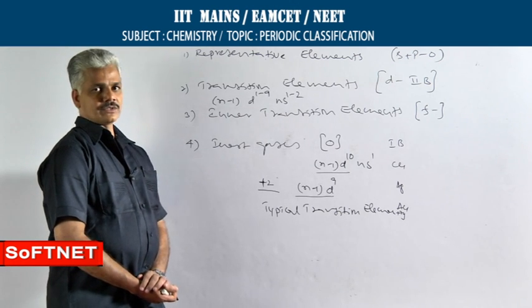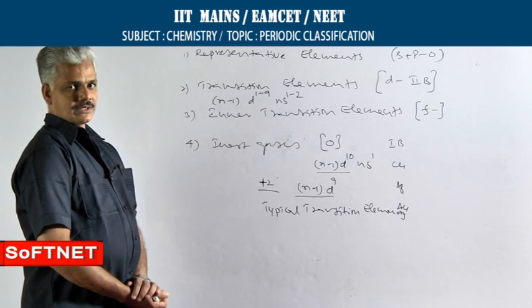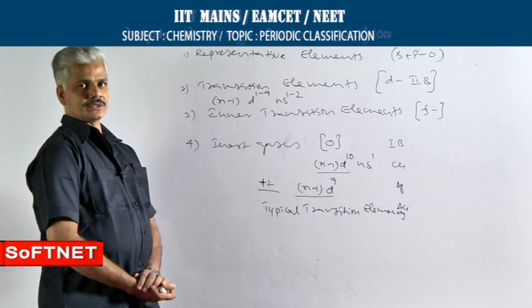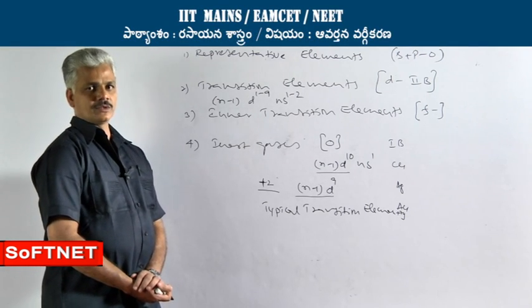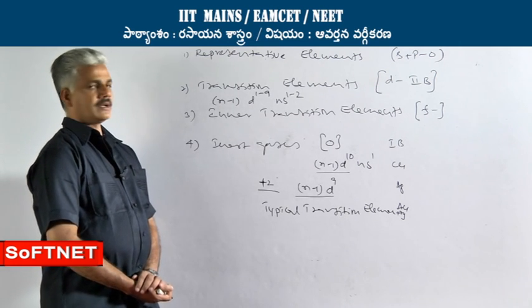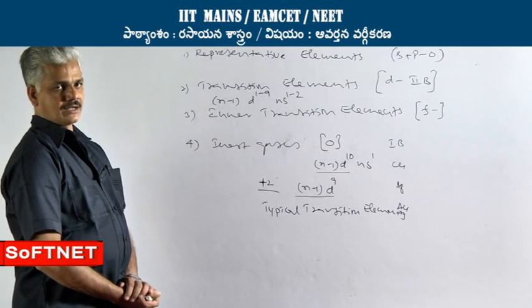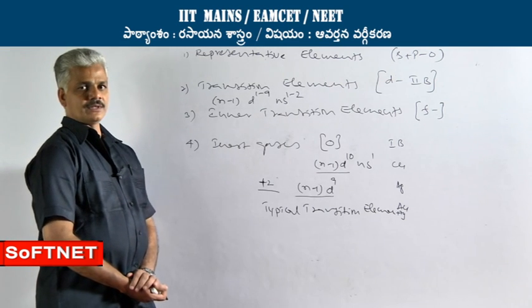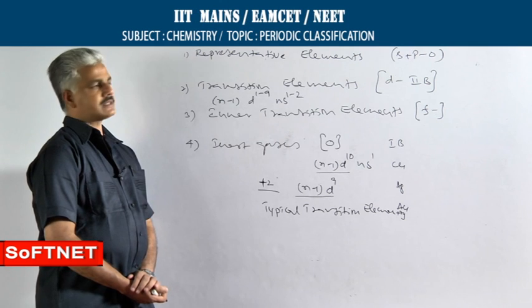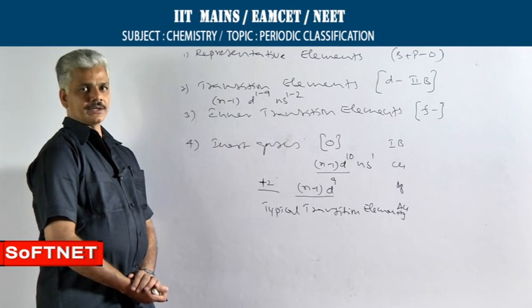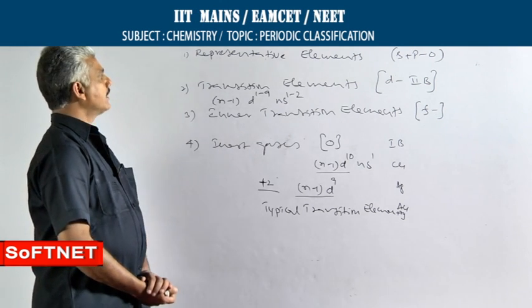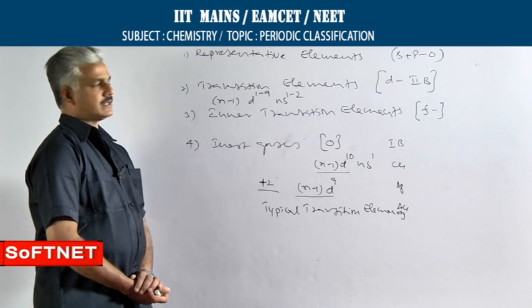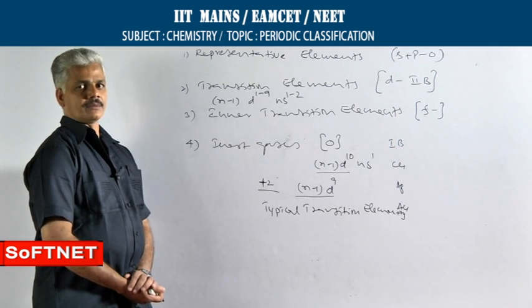These are the various ways of classifying the elements. The first and foremost one is classification of elements into periods and groups, which was done by Moseley based on the atomic number of the elements. Further classification is into SPDF blocks, which is based on electronic configurations, and the third type of classification is based on chemical properties.